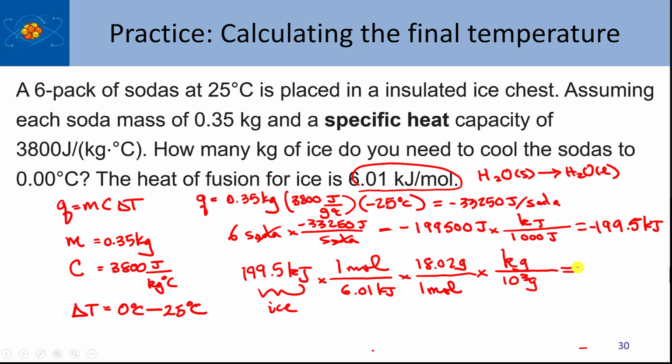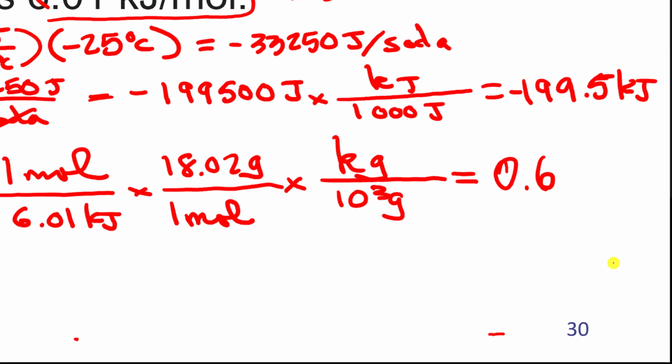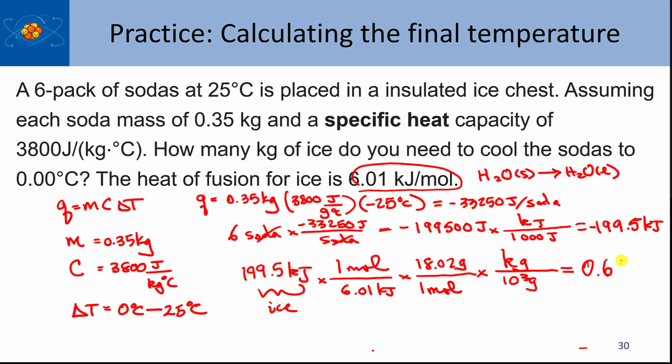And that comes out to about 0.60 kilograms of ice. Okay. So in terms of pounds, that's about 1.3 pounds of ice, and you can do that conversion on your own. But think about that. That's just for 6 sodas, right? And that's to cool it down.